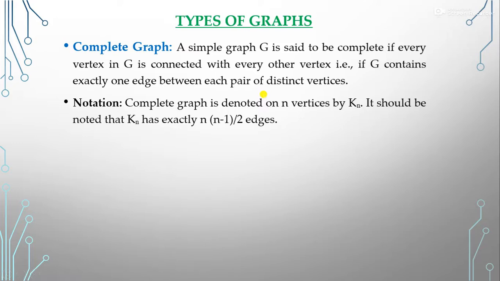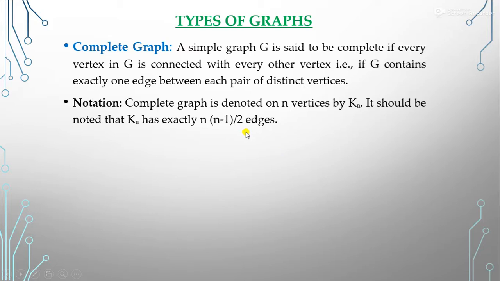Now, what is the notation of this graph? The notation is capital Kn, where n is the number of vertices. And how many edges are there in this graph? When you count, there are n(n minus 1) by 2 edges.